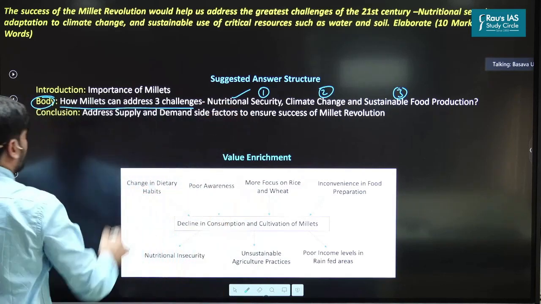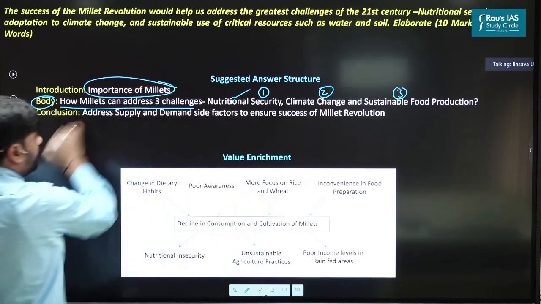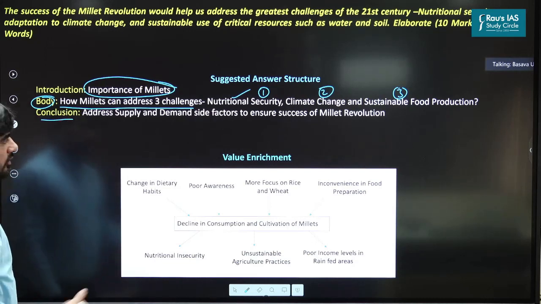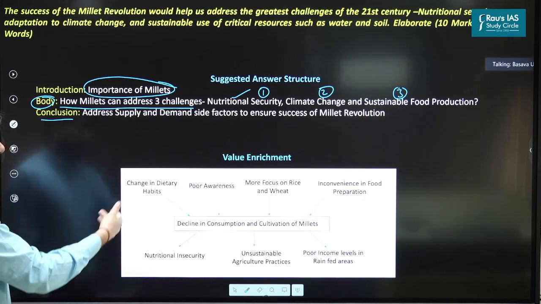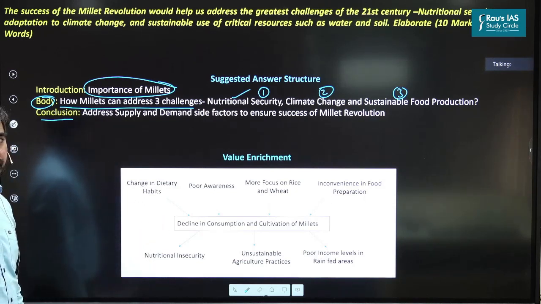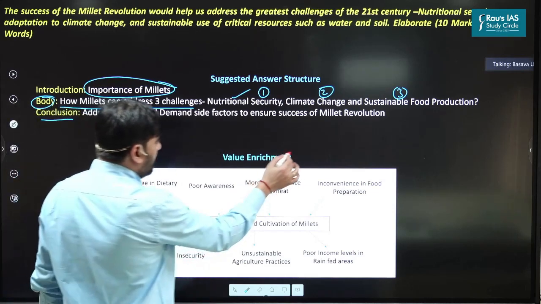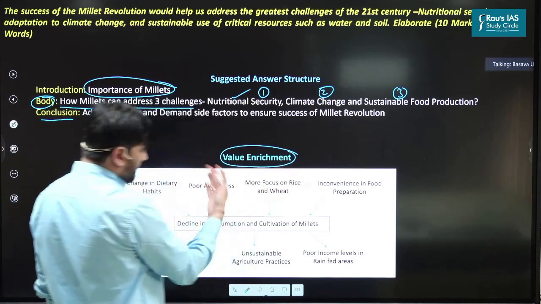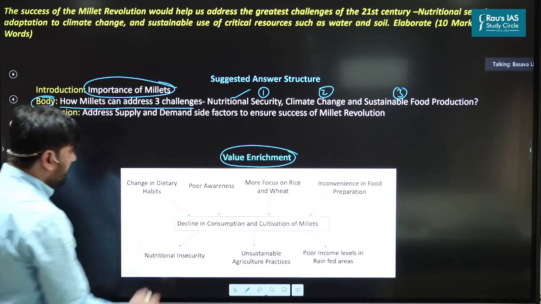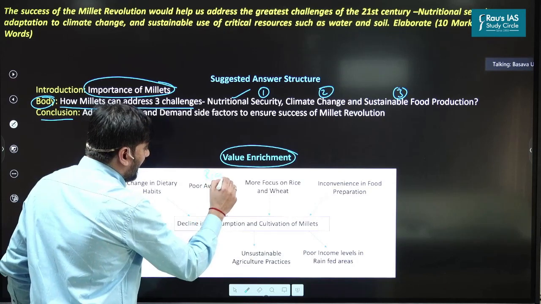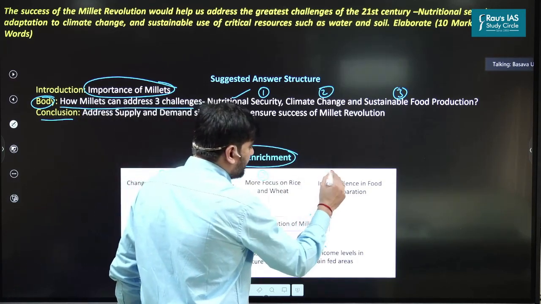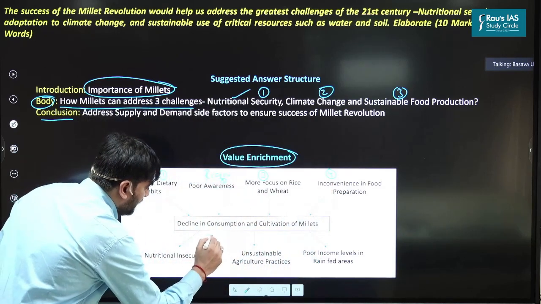As far as introduction is concerned, in the introduction, write about the importance of millets. And as far as conclusion is concerned, you could write some of the recommendations given by the Dalwai panel in order to ensure the success of millet revolution. As far as value addition is concerned, as to how to enrich the answer, you could incorporate this particular diagram. So as you can see here, I have highlighted 4 reasons as to why people are consuming less millets and what implications it is having.